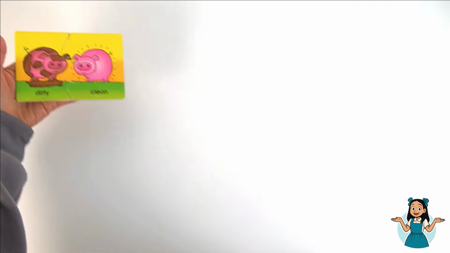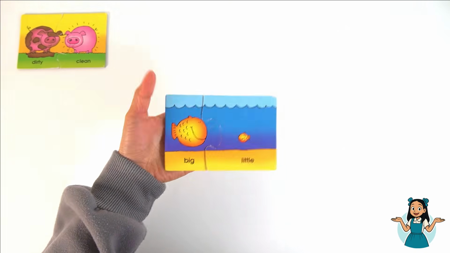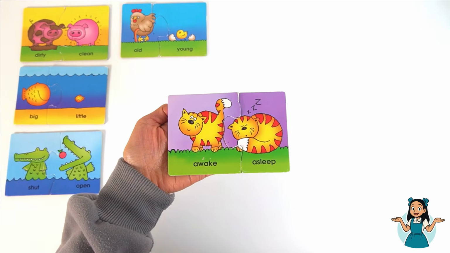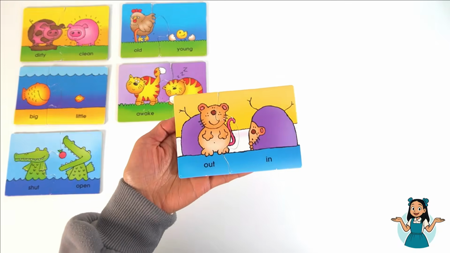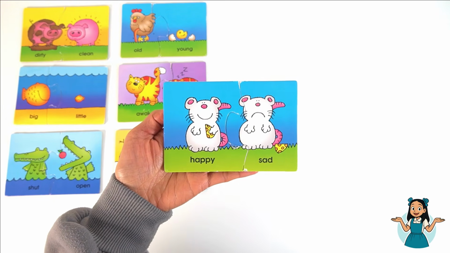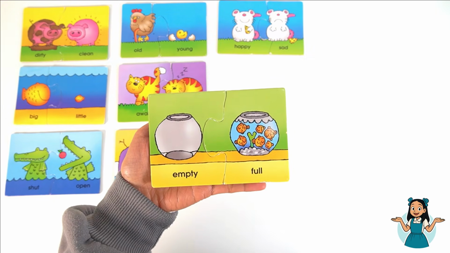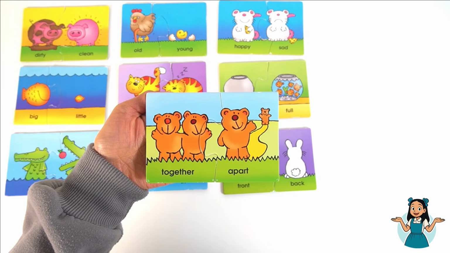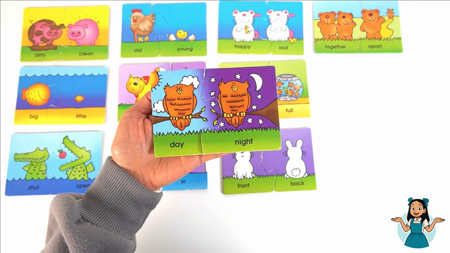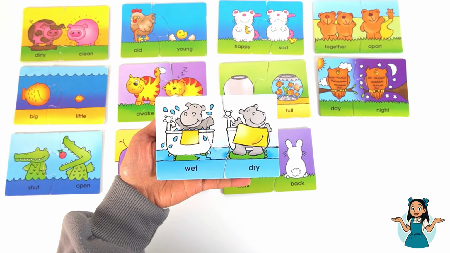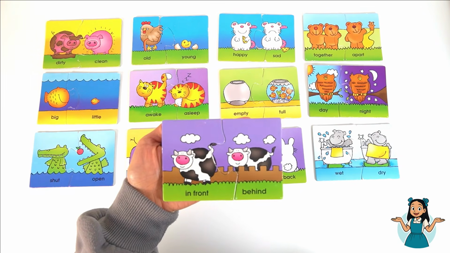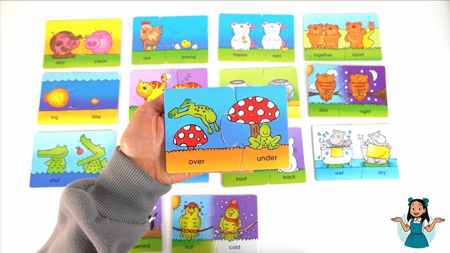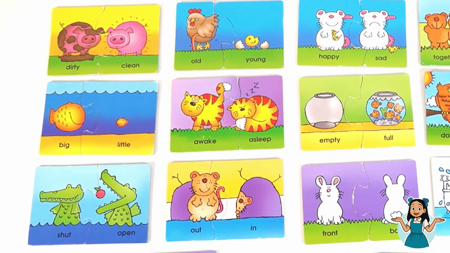Dirty, clean. Big, little. Shut, open. Old, young. Awake, asleep. Out, in. Happy, sad. Empty, full. Front, back. Together, apart. Day, night. Wet, dry. In front, behind. Hot, cold. Over, under. Now let's read all the opposite words again.